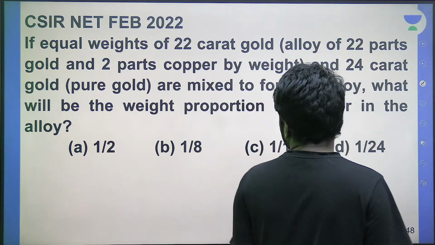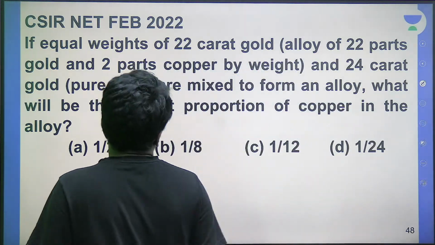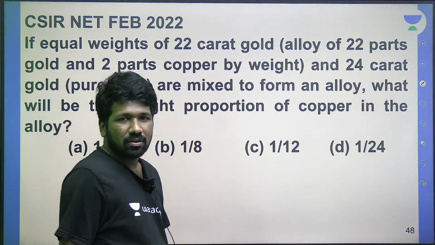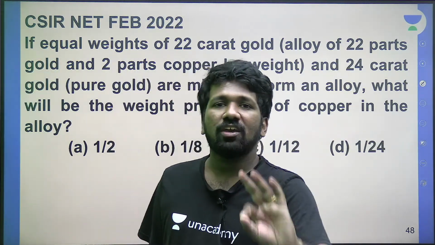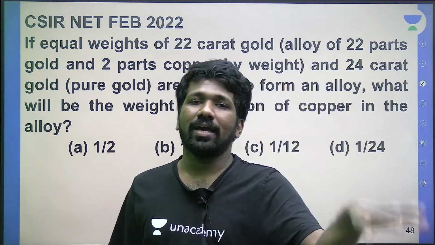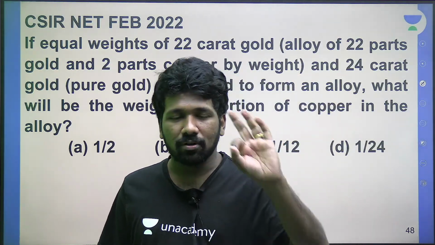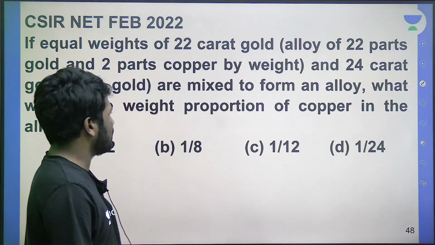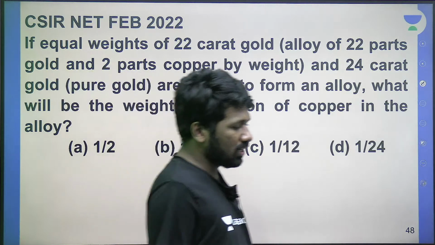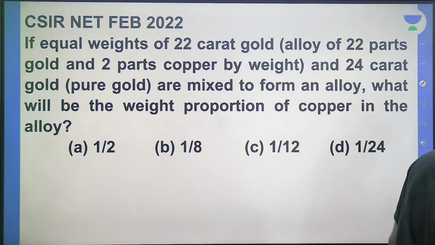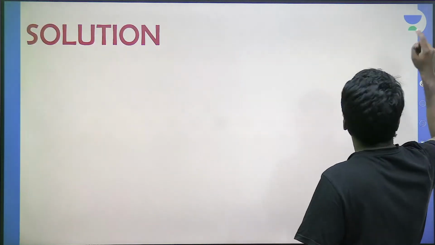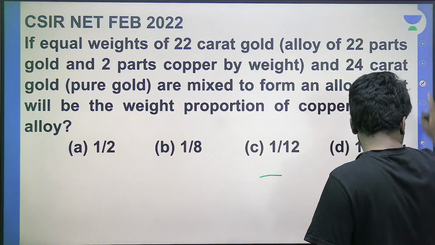Listen very carefully. If equal weights of 22 carat gold... 22 carat gold का meaning है, carat is defined as 24 parts में कितना part gold है. 22 carat gold में 24 parts में 22 parts gold है. That is the meaning. 24 में से 22 gold है, बाकी 2 copper है. Look at this table, you will get more clarity.